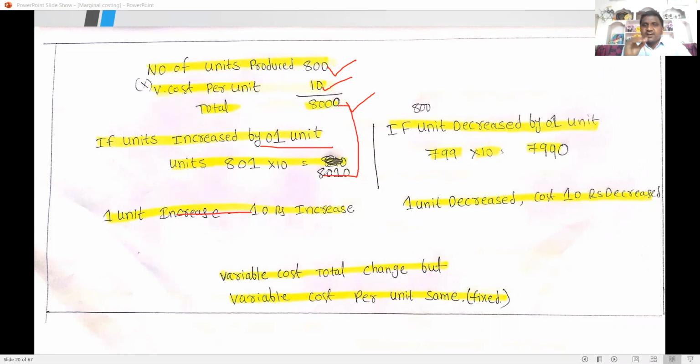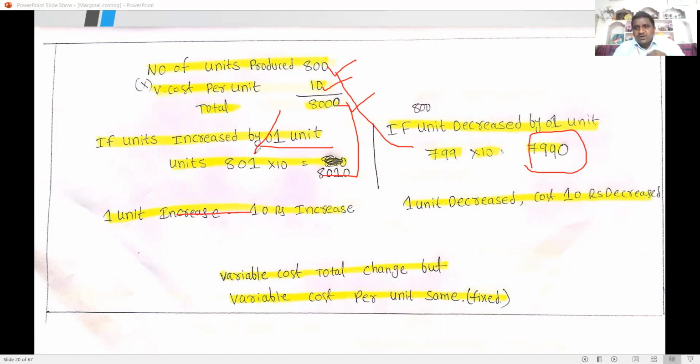Whenever units are increased, cost also increases. Whenever units are decreased from 800 to 799, one unit decreased, automatically your cost is also reduced to 7,990 rupees, 10 rupees decreased. Here 1 unit increased, so 10 rupees increased. Here 1 unit decreased, cost also decreased by 10 rupees.